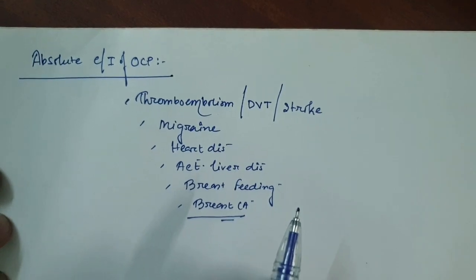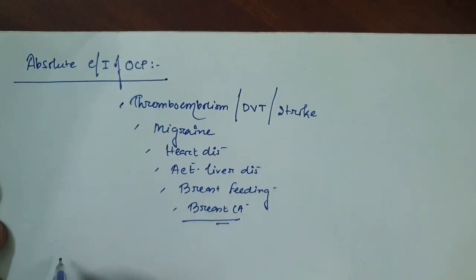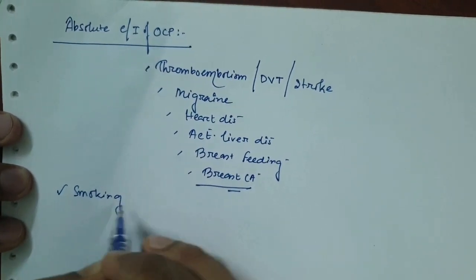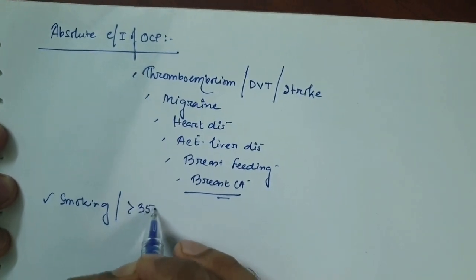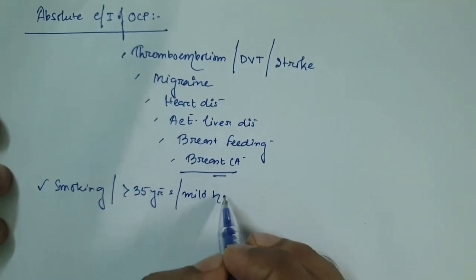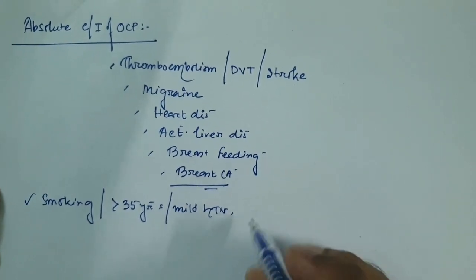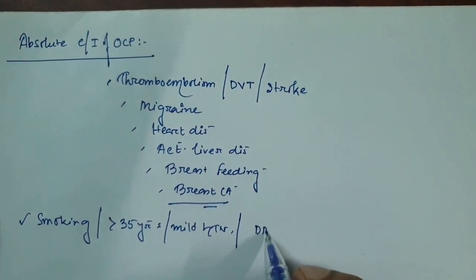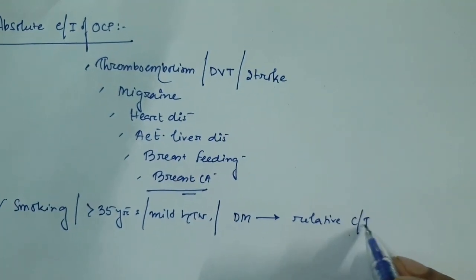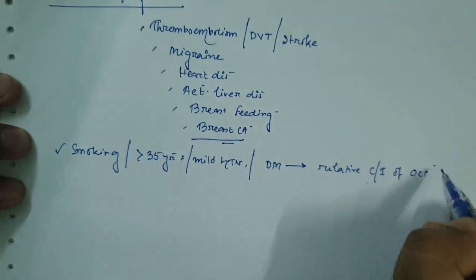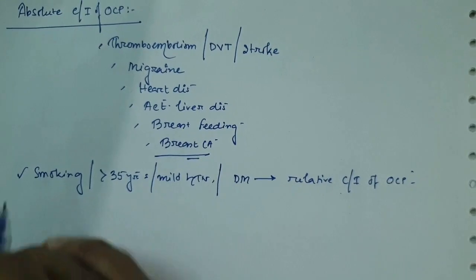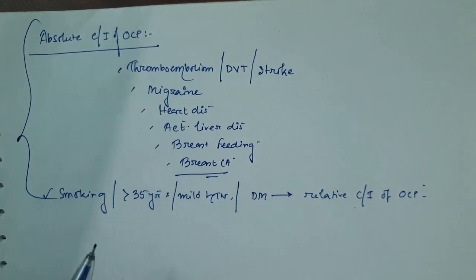So remember, these are the absolute contraindications of the OCP, and side by side, smoking in the subjects of more than age of 35 years, history of mild hypotension or some complicated diabetes mellitus are the relative contraindications of OCP. That means we can use OCP with some pre-monitoring or some side-by-side treatment. So remember, these are the contraindications of the OCP.